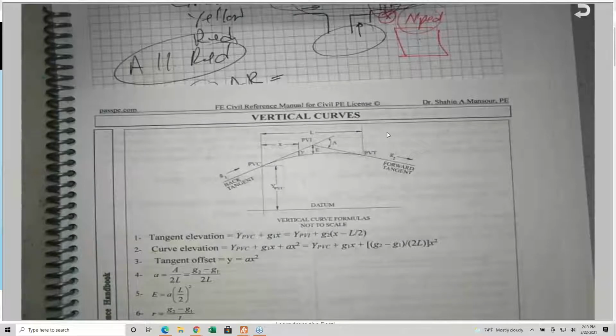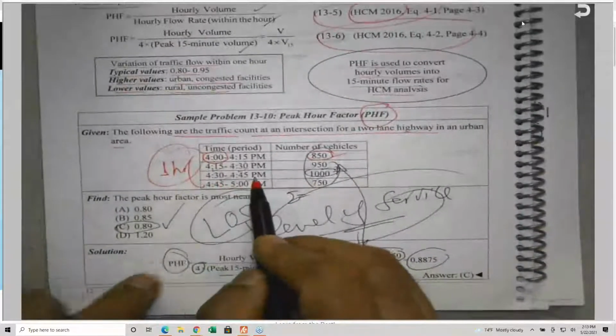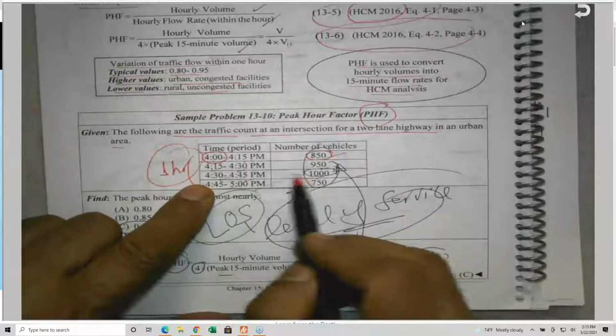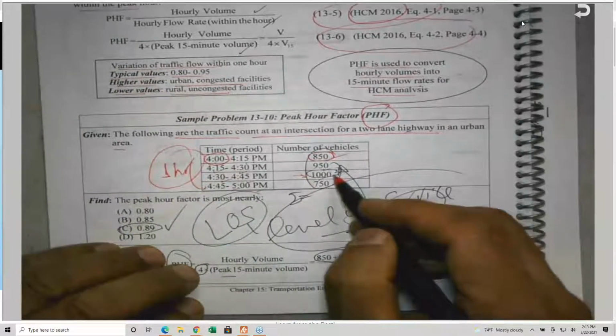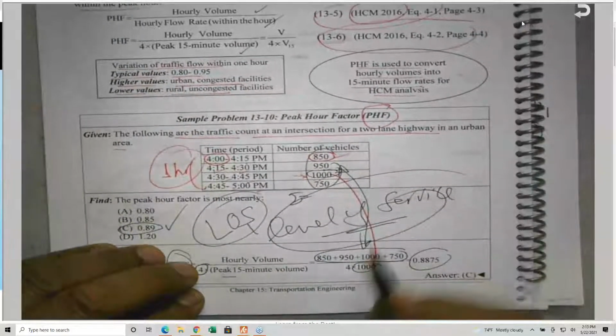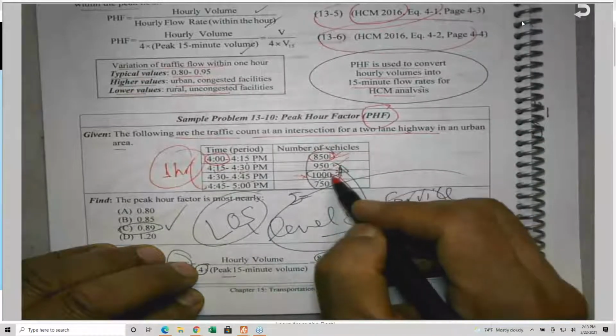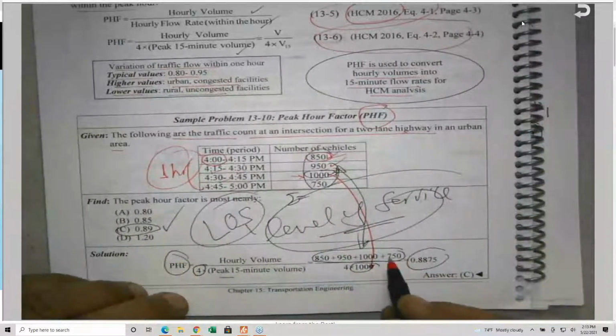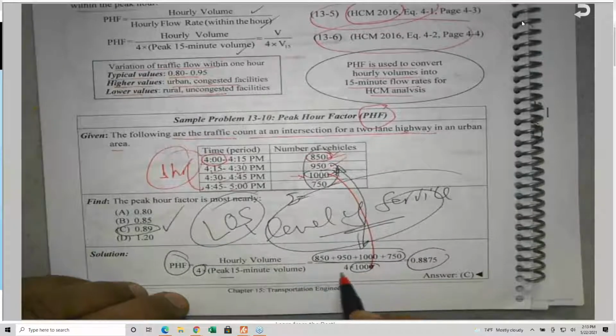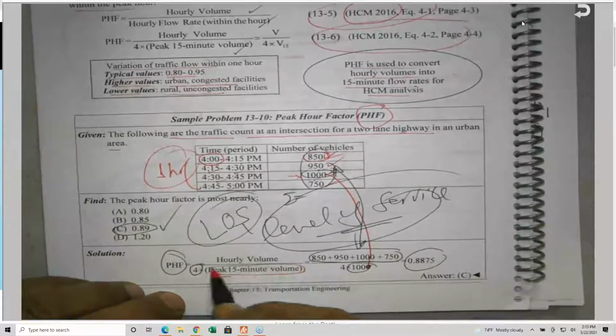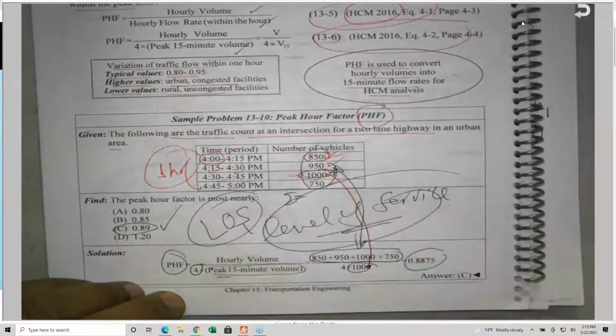One is admitting the guilt. He's asking how I got 1,000 in the last one. No, it's given. The 1,000 is given in the count. I didn't get 1,000 from here. It is the traffic volume between 4:30 and 4:45. This is the peak hour, and this is the peak 15 minutes. So the 1,000 is here, my friend. I'm adding this plus this plus this plus this, which is the 4 quarters, divided by 4 times the peak 15-minute volume. The peak is 1,000.